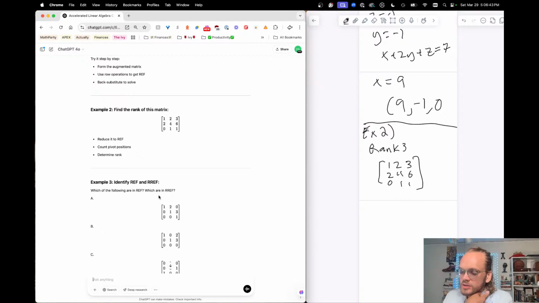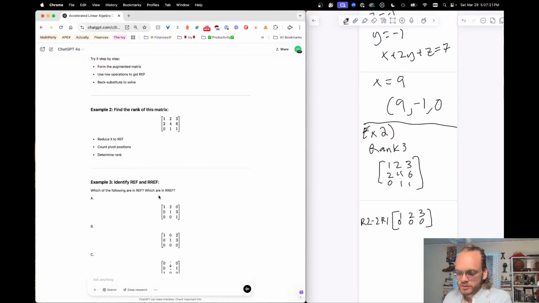So what I'm going to do is I'll do the second row first. Let me give myself a little more space on the left and right side here. So 1, 2, 3. There's no augmented matrix here, makes it maybe a little simpler. And so I'm going to go R2 minus 2R1, which is going to give me 0, 0, 0. Oh, so I get a 0, 0, 0 row here.